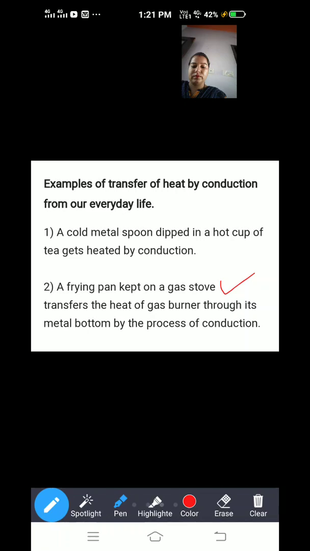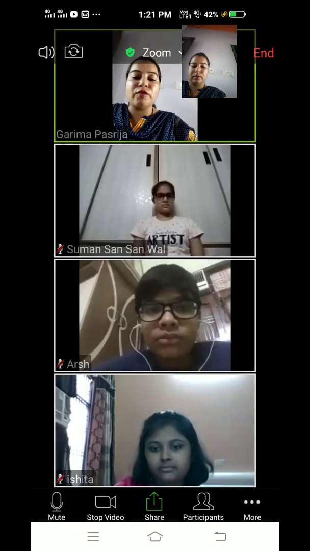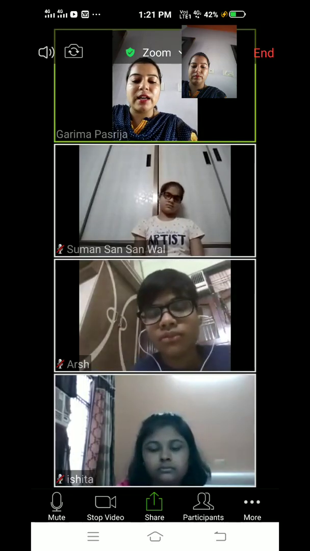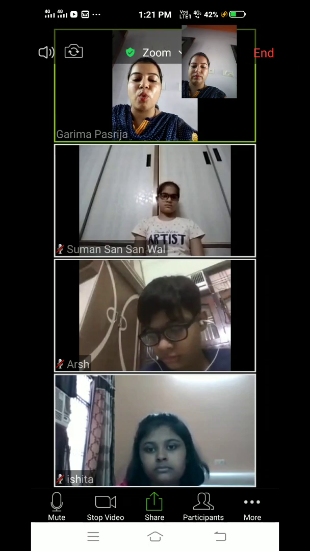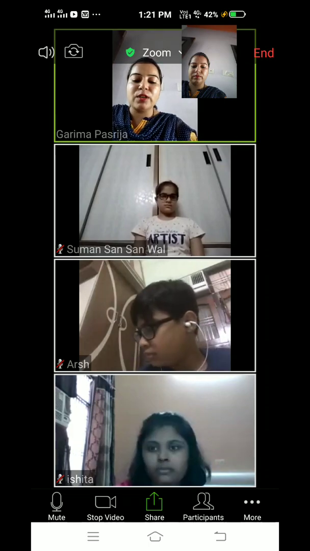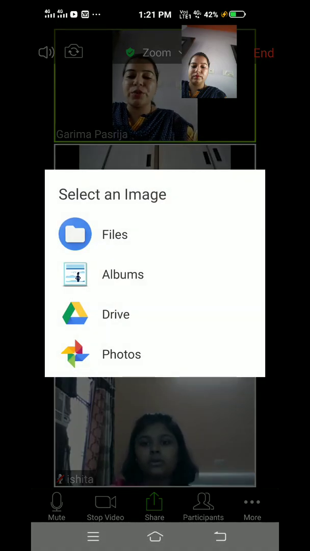This heat is going into the material that you are cooking. The material you are cooking will absorb the heat, and then boiling of water, boiling of curries, whatever you are cooking, that thing will get cooked. This is the day-to-day use of conduction. I hope this point is clear to you.